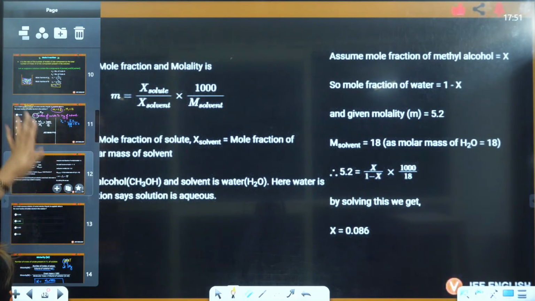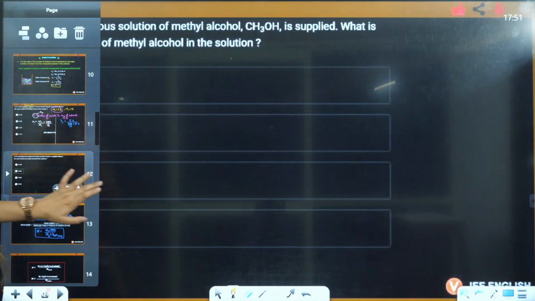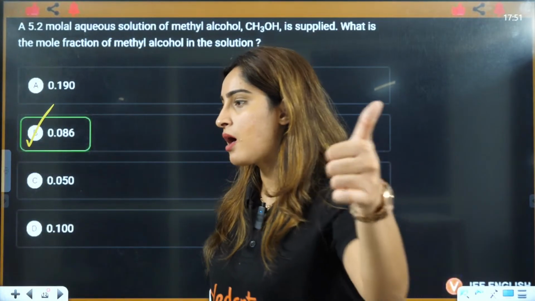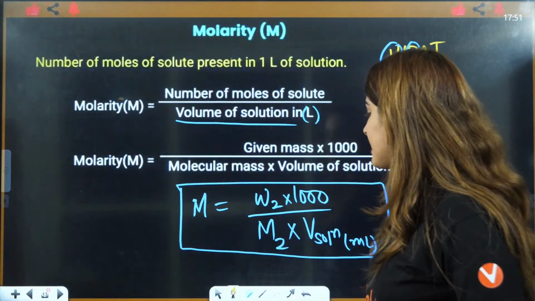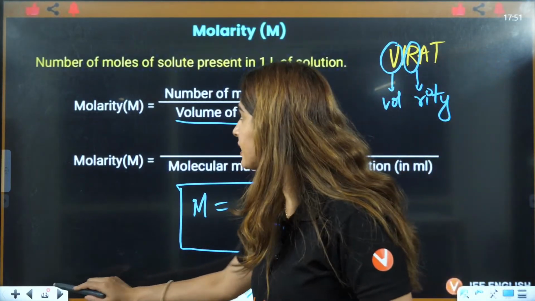This is the lengthy method that I have not taken, right? The answer will come out to be B is the correct answer. Okay, perfect. Now let us see the next one. Next question.